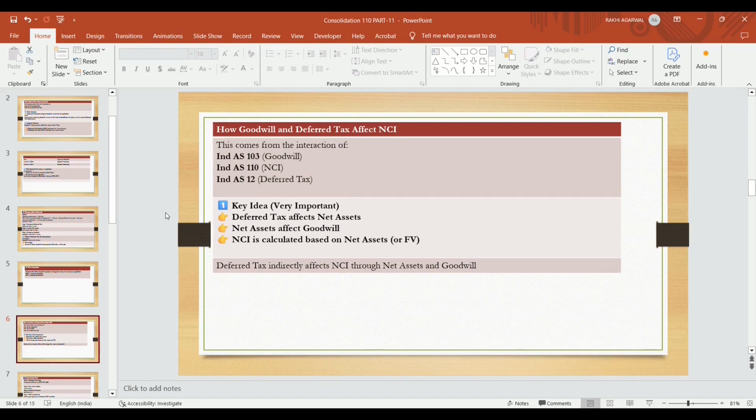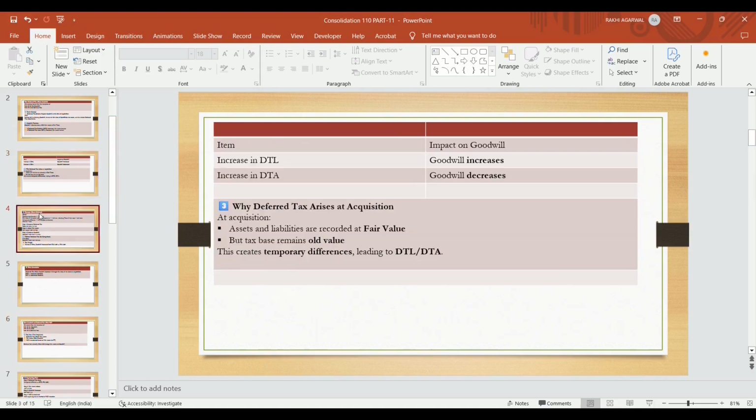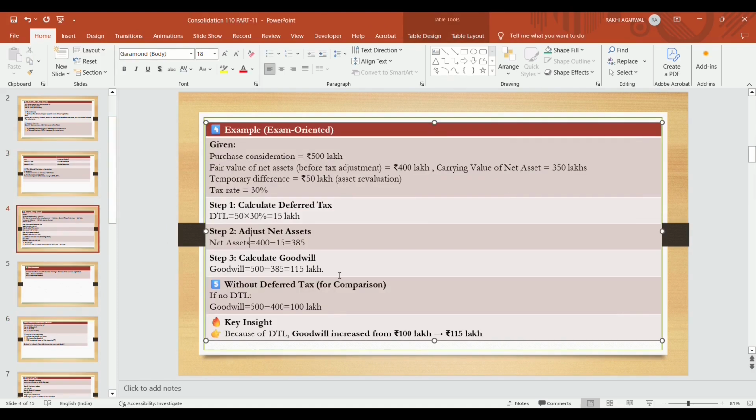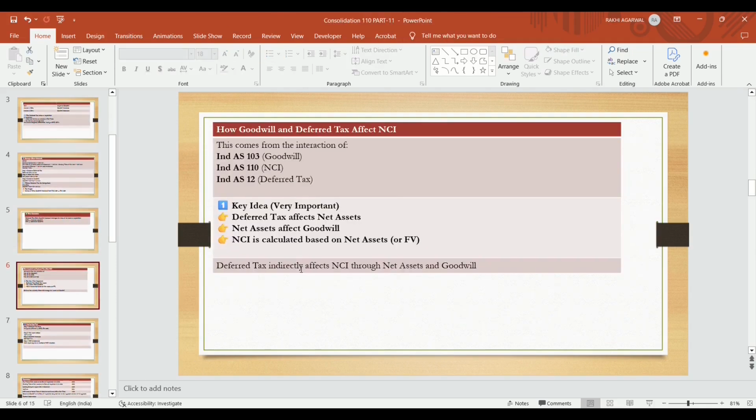Net assets affect goodwill, and if net assets are affecting the goodwill, NCI is calculated based on the net assets, that is on fair value. These deferred tax liabilities affect the net assets, and net assets affect the goodwill. 385 is the net asset that is affected. In that case, NCI is also affected. So deferred tax indirectly affects NCI through net assets and goodwill.